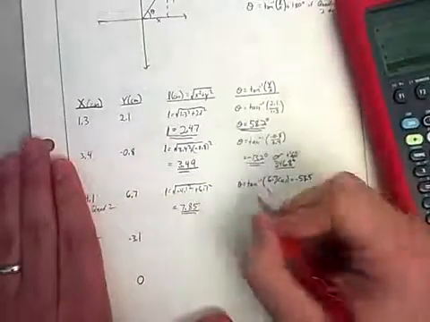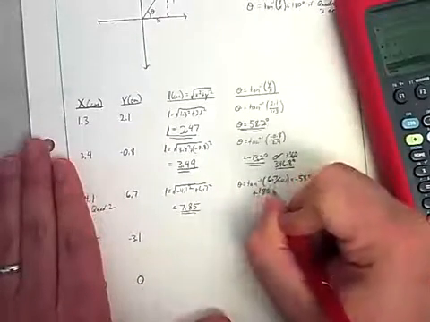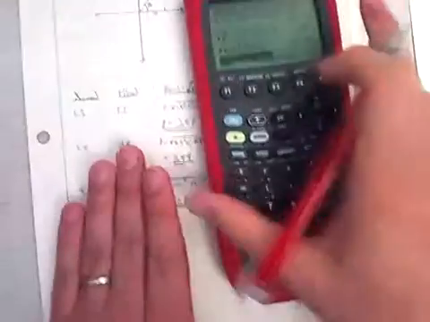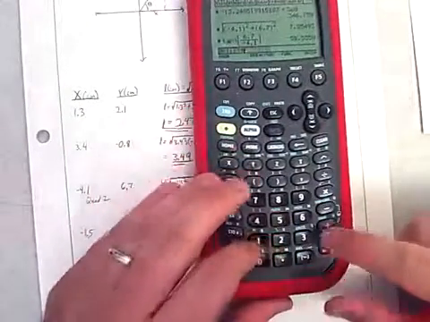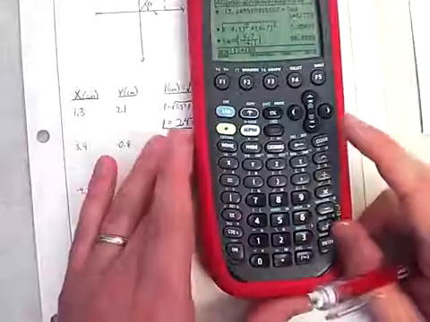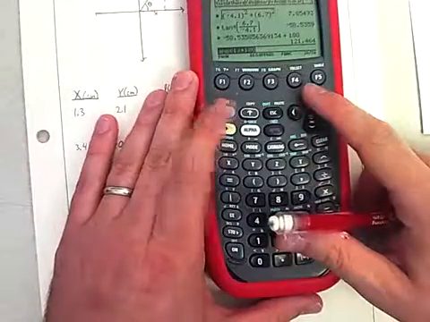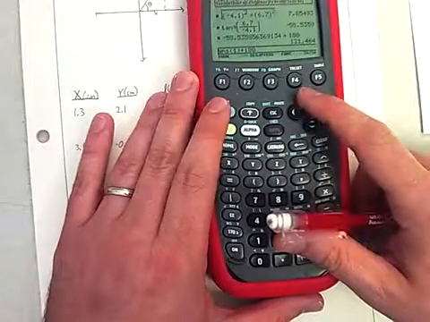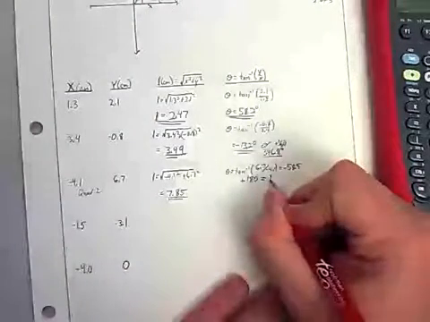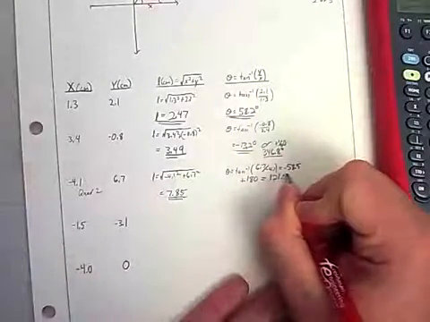So I need to add 180 to that, so I'm just going to take my answer and add 180. And so I get that it's actually 121.5 degrees.